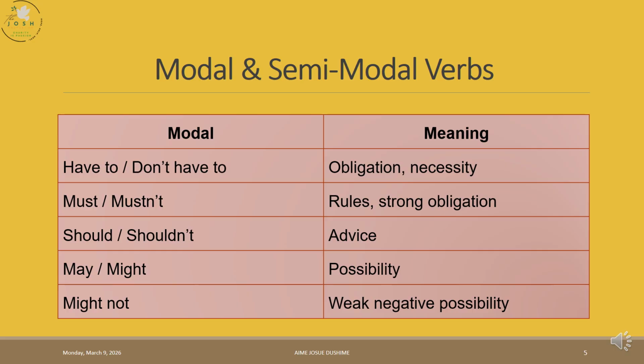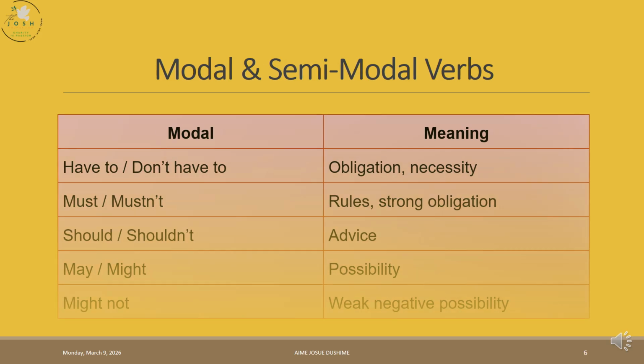The modal and the semi-modal: we have learned how to use have to and don't have to express obligation or necessity. We learned must and mustn't as a strong obligation or a strong rule, and even personal rule. Should and shouldn't give advice, and may or might express possibilities, where may is slightly higher than might. Might expresses a weaker possibility and may expresses a stronger possibility. Might not is a weak negative possibility.